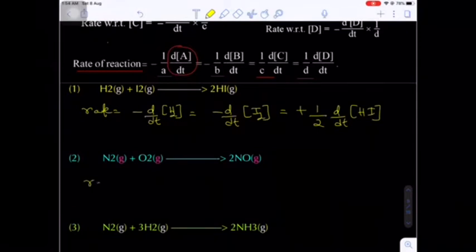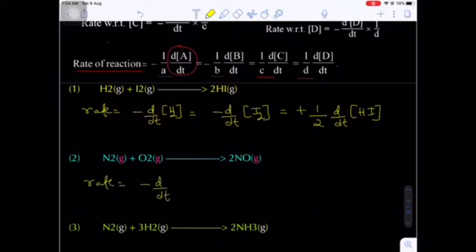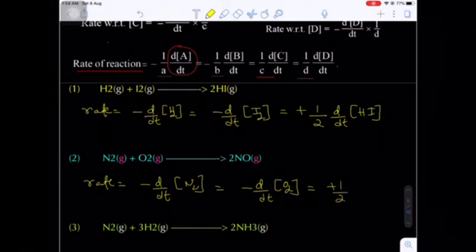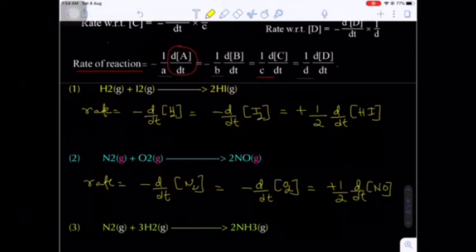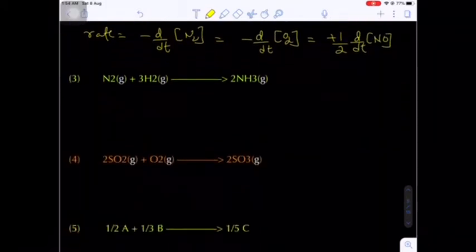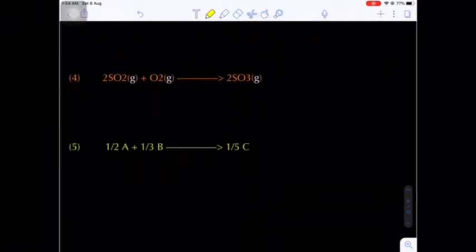Now the second question: rate is equal to minus d by dt of dinitrogen, stoichiometry will be only 1, minus d by dt of dioxygen, stoichiometry will be 1 here. Next, plus 1 by 2 d by dt of NO. Why are we writing the 2 in the denominator? Because the stoichiometry will be 2. So similarly you can try the third question, fourth one and fifth one.